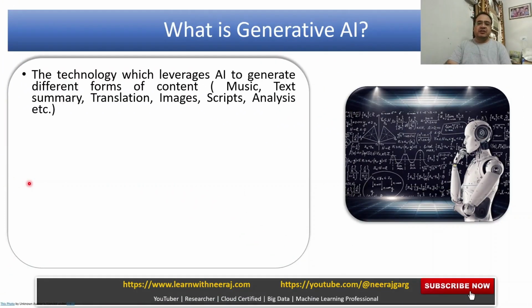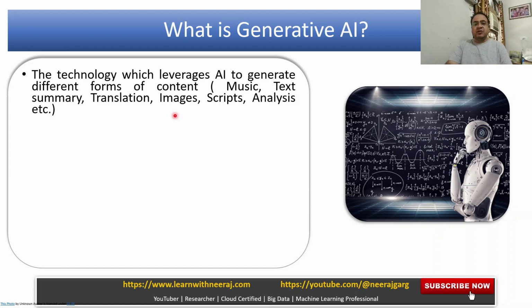So, what is generative AI? It is the technology which leverages AI to generate different forms of content. Content can be music, it can be textual, it can be a summary, it can be a translation. We have been using AI to achieve some or most of these tasks, right? If you have noticed on an Android phone or an Apple phone, we have been using the translation feature, speech to text, or voice commands also.